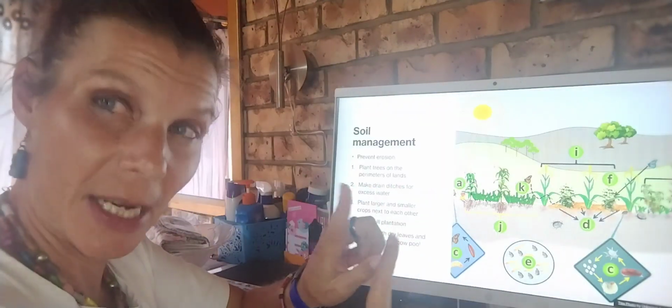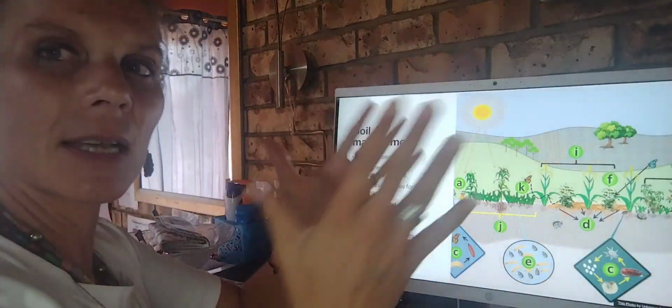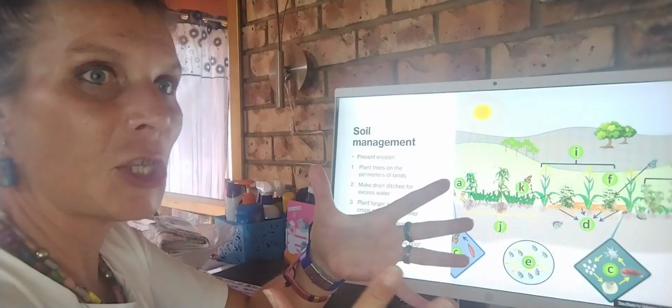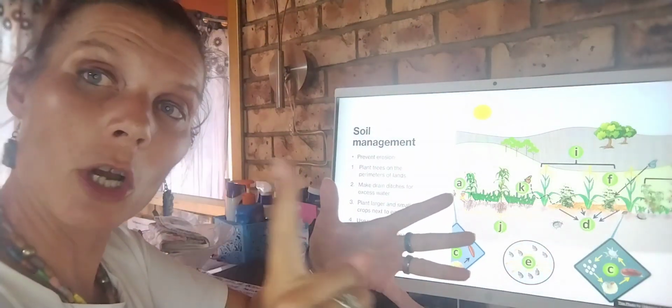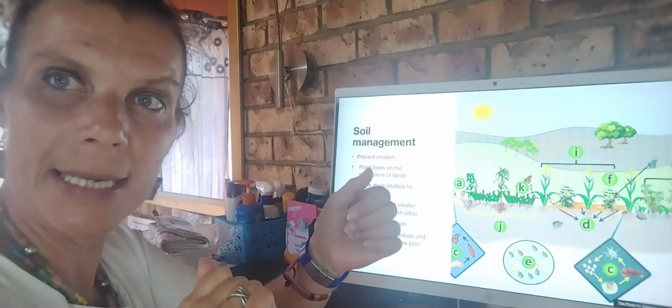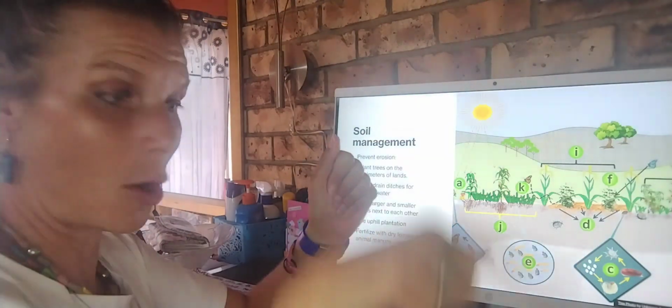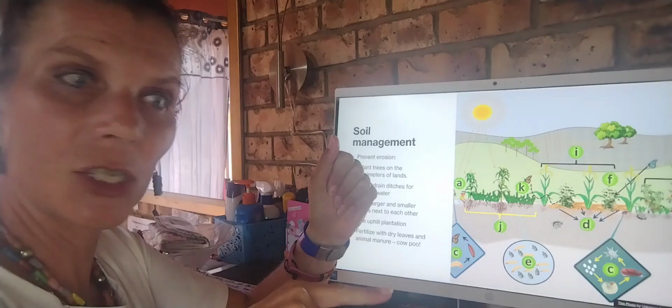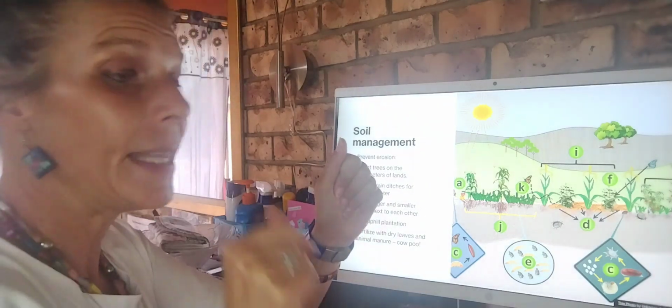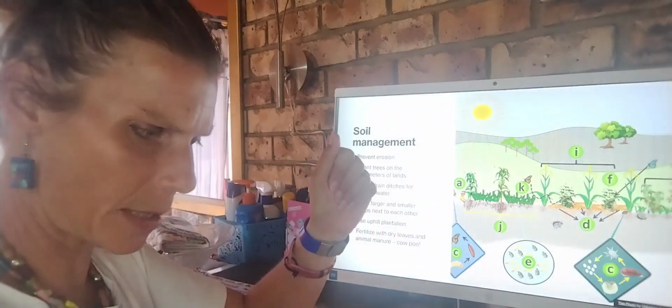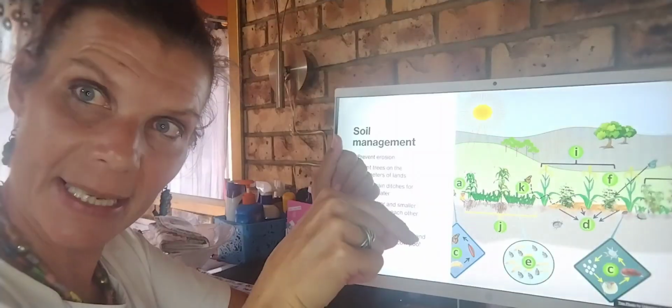Crop rotation is when you take a piece of land and you plant different crops on the same piece of land. This season you plant maize. The next season on the same piece of land you're going to plant soya. The next season on the same piece of land you're going to plant beans.